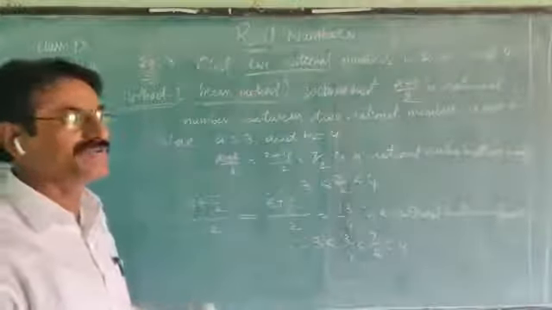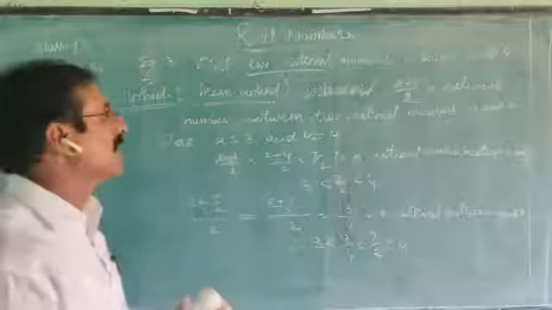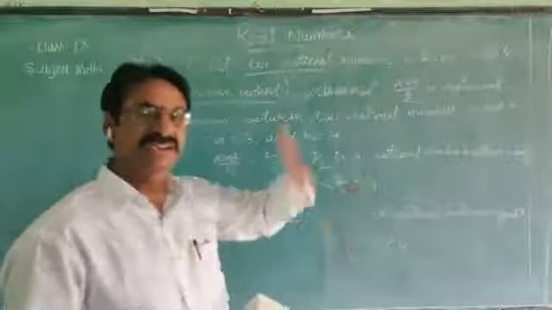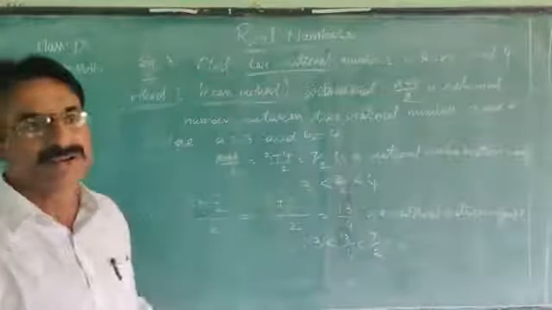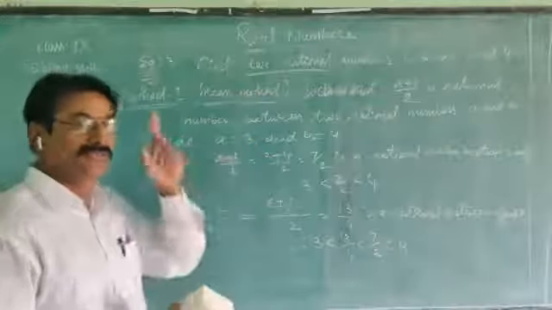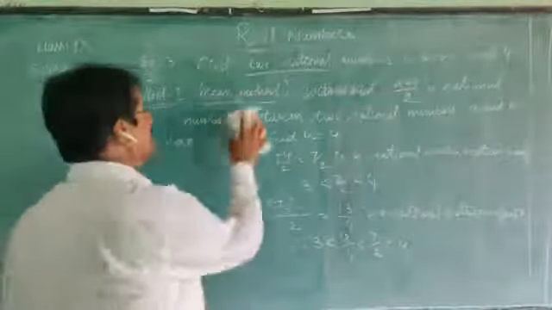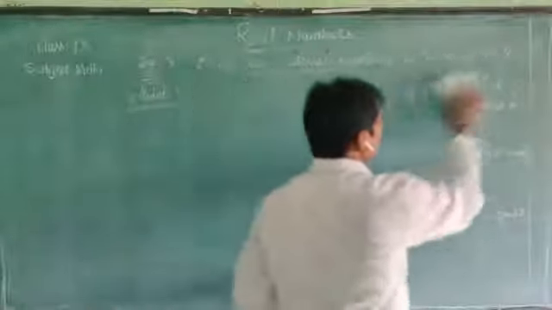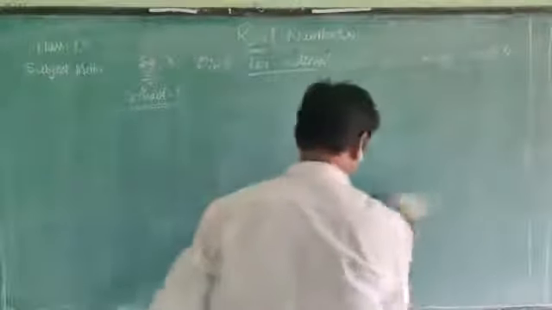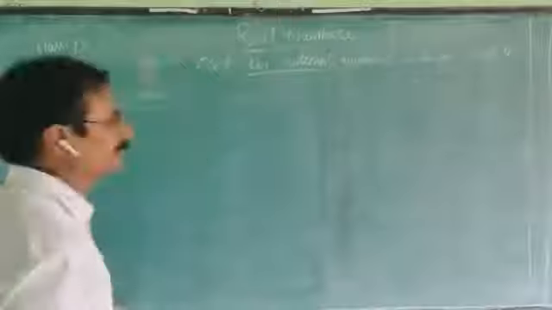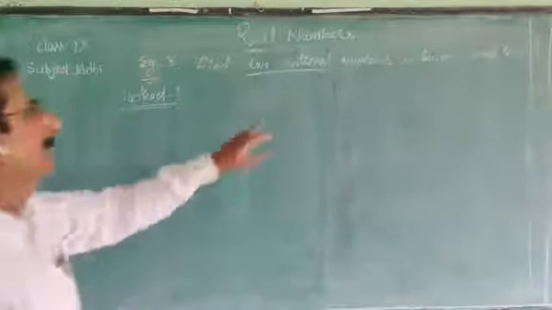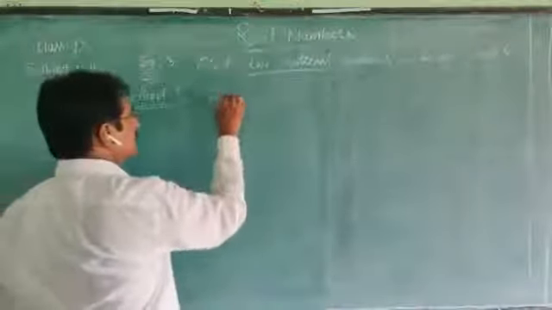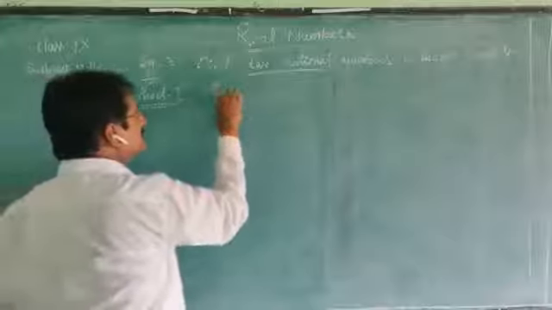To save time, we use the second method to find more than two numbers: 5 numbers, 10 numbers, any number of rational numbers between given two. That is the single step method. Now we are going to learn that method. The same question. Here, how many numbers do we have to find? 2. So what is the name of this method? Single step method.